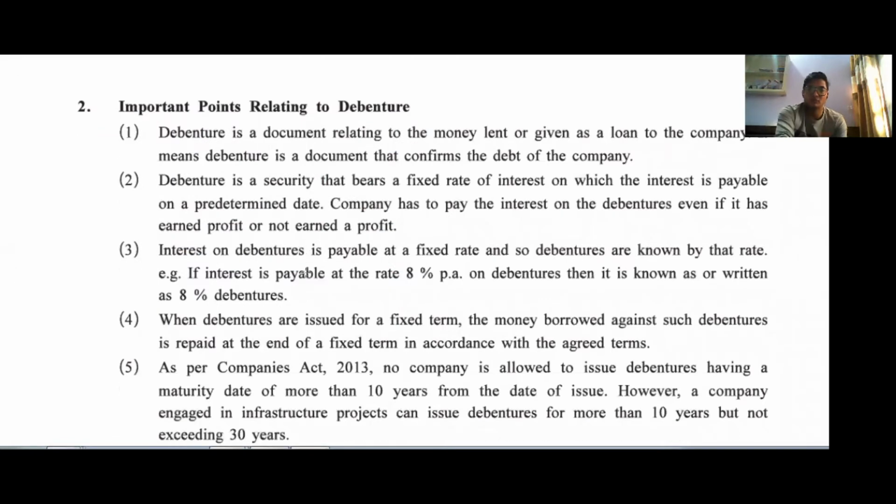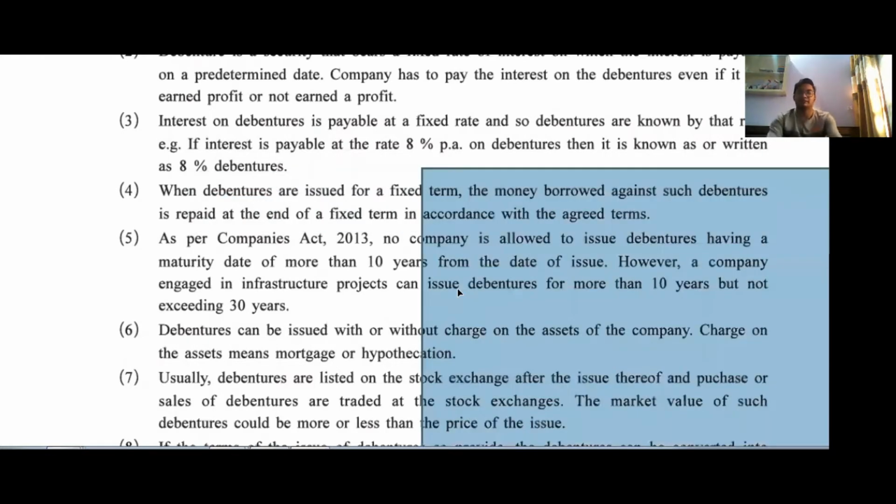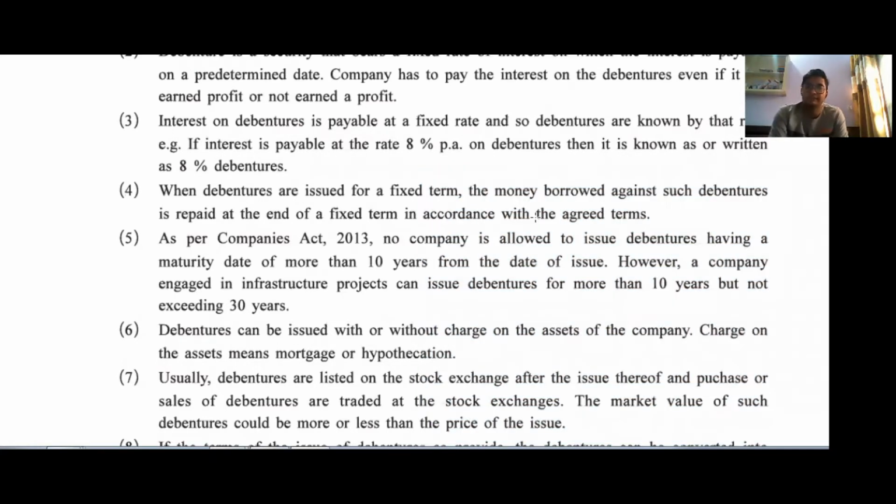Then point number 4, when debentures are issued for a fixed term, the money borrowed against such debentures is repaid at the end of the fixed term in accordance with the agreed terms. It means debentures are repaid on a fixed term, like 5 years, 3 years, 8 years, 10 years, 20 years, but we have to repay the debenture in such period.